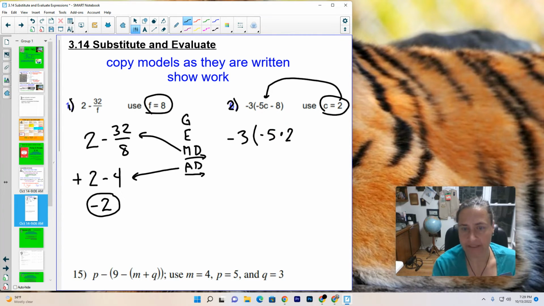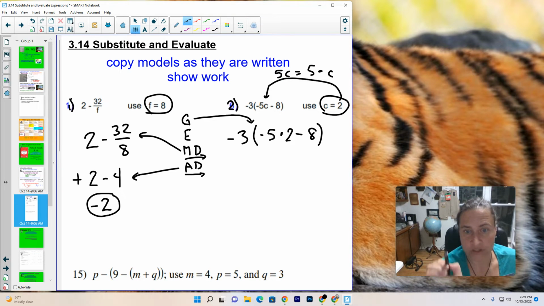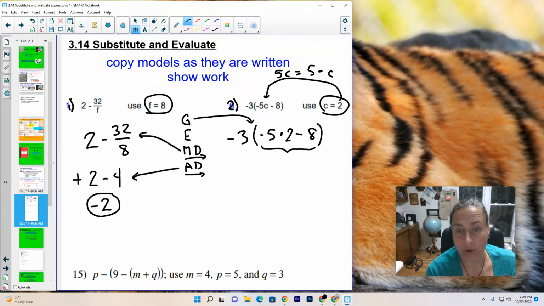Remember when we have the 5 and the c together, so 5c means 5 times c, right? Minus 8, end parentheses. So this time we do have a grouping symbol. We need to do the stuff in there first, okay? But inside that grouping symbol, we have multiplication first. Negative 5 times a positive 2 is going to be a negative 10, still in the parentheses, minus 8. Okay, so remember a negative and a positive is a negative. 5 times 2 is 10, minus 8.